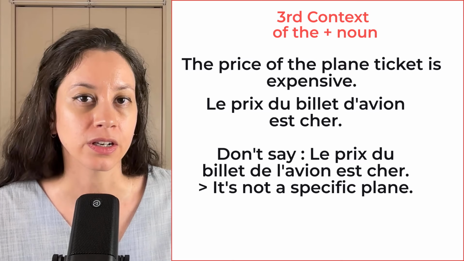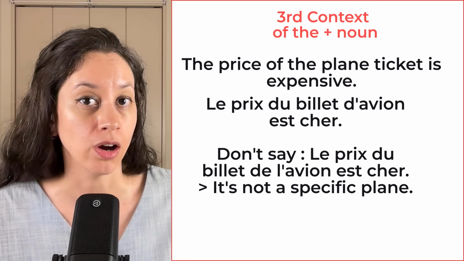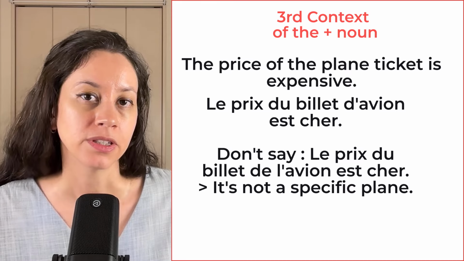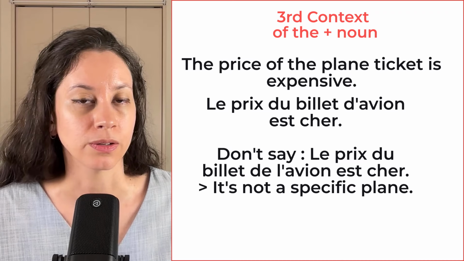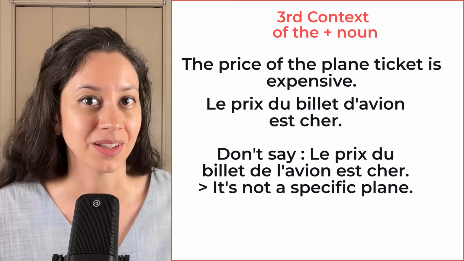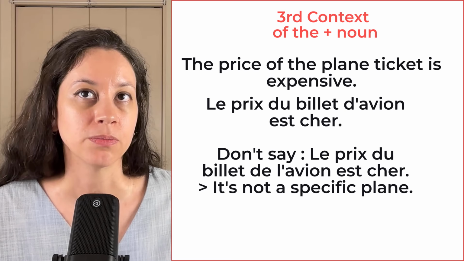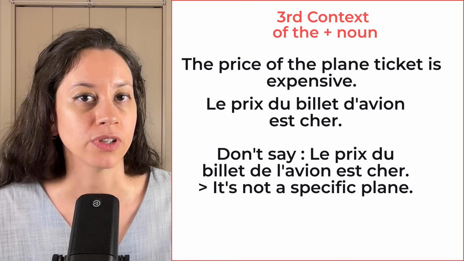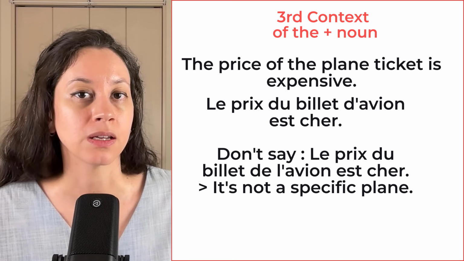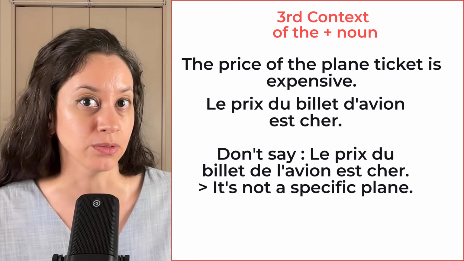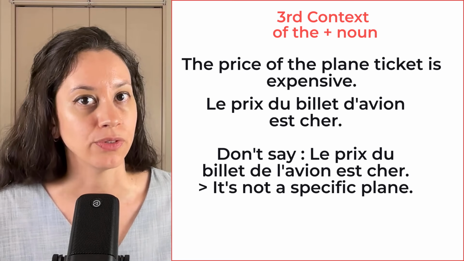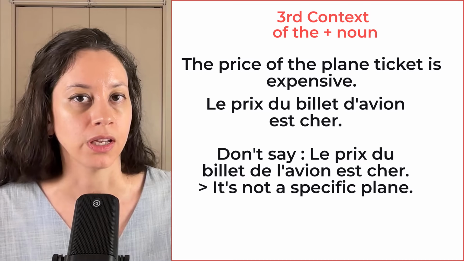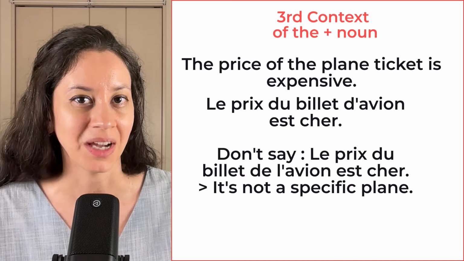So see that here I use du to say "of the," right? But here I say billet d'avion, ticket of plane, right? So here, because I'm not talking about a specific plane, I'm not saying billet de l'avion with the contracted form, right? So I'm saying billet d'avion, okay? Because I'm talking about planes in general, okay? I hope it makes sense.